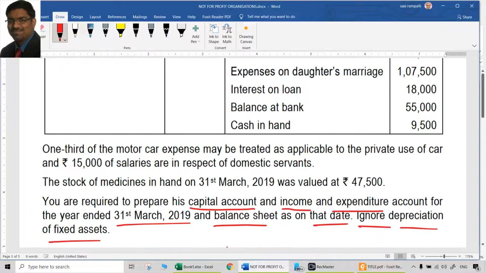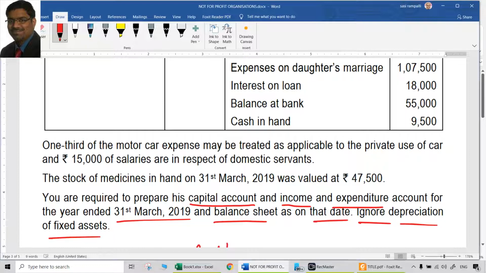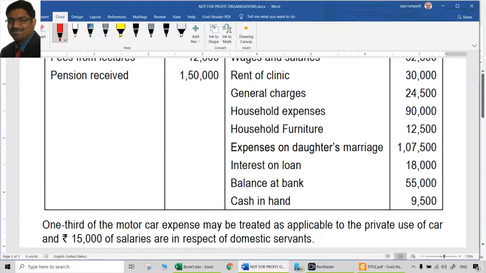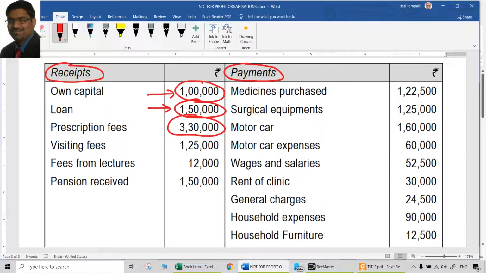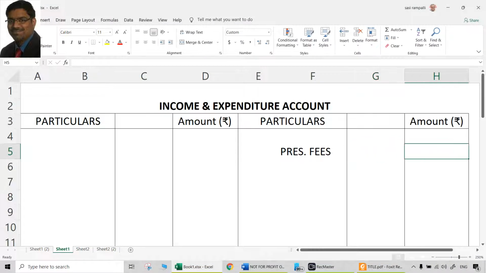See the further information if there is any outstanding, etc. Nothing looks like that. Motor expenses is given and salaries is also having an adjustment. Stock of medicines is given. Other than that, there is not much related to prescription fees and all. So that's just like that. You can take it as income. How much is that? 3,30,000.